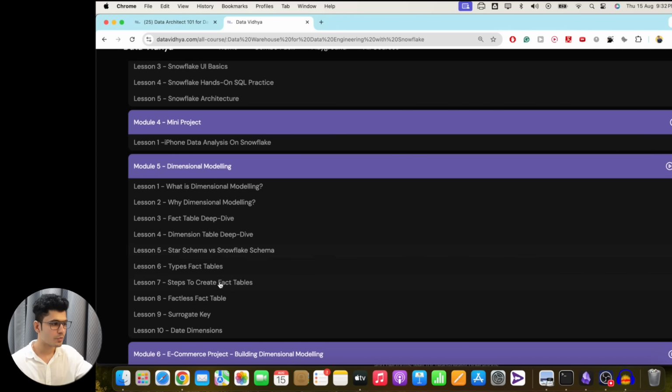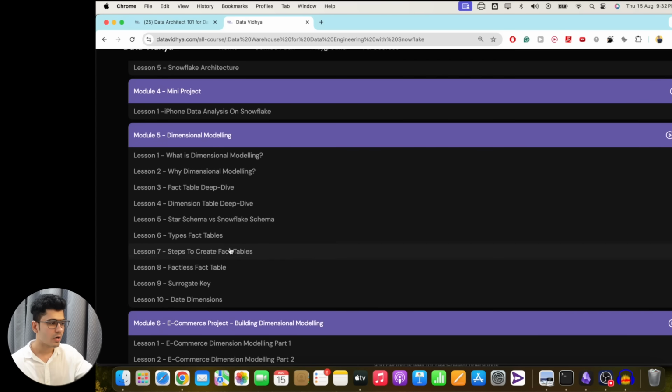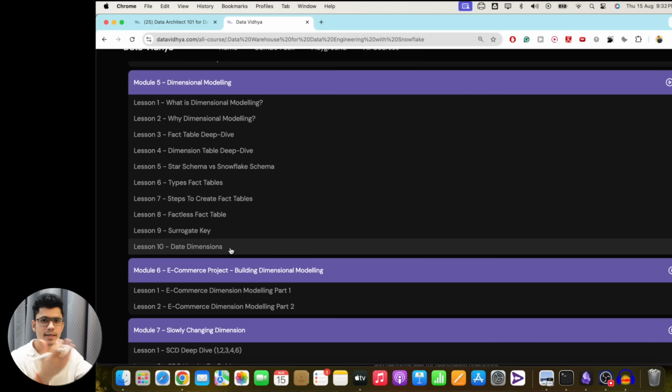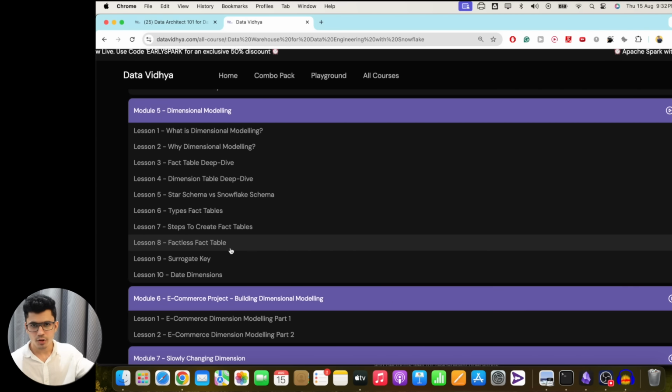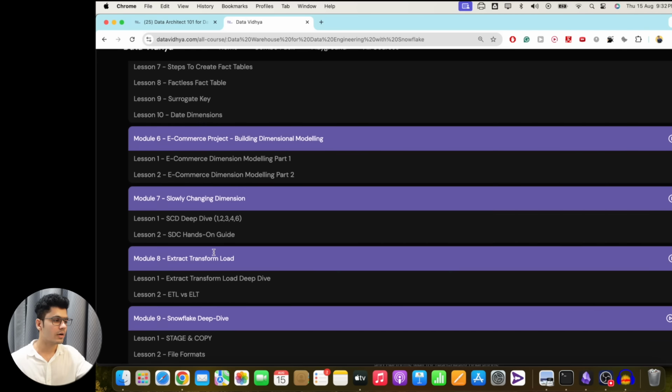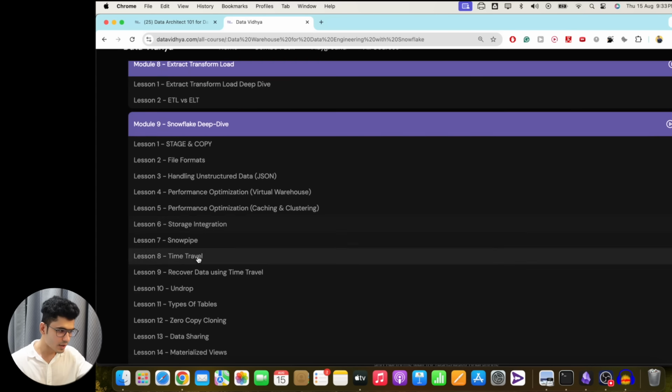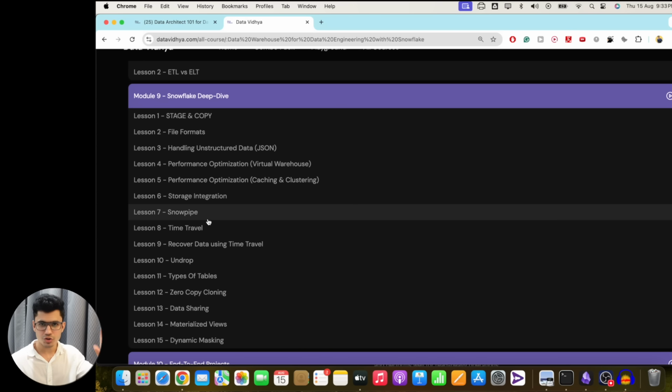Learn about the dimensional modeling, so deep dive into dimensional modeling, which is understand what is dimensional modeling, understand the fact tables, dimension tables, understand the difference between star schema and snowflake schema, types of fact tables, how to create fact tables, factless, surrogate key, date dimension. So these are the things you can learn about the dimensional modeling. You can learn about the SCD, slowly changing dimension. You can learn about ETL. These are the concepts that you can cover on the Snowflake database.